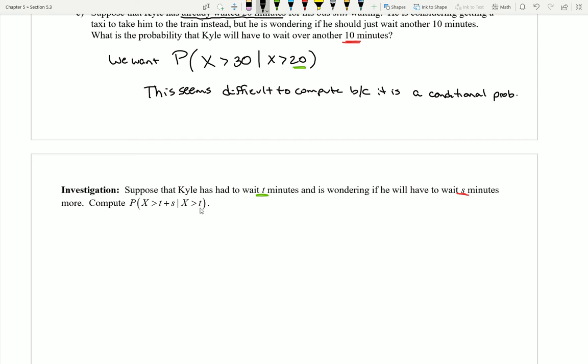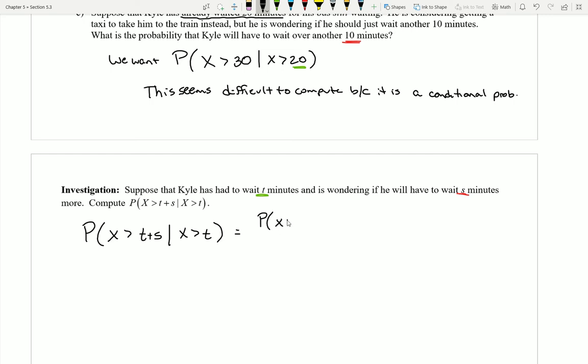Okay, so I'm going to try to compute this kind of just in general. What's the probability that I have to wait over the sum, given that I've already had to wait over this value of t? And I'm just going to do this here in general so that way I can see this applying regardless of what numbers I have, like in the above scenario. Well, while this is a little bit tricky, we might remember back in chapter 3 we had a formula for computing conditional probabilities.